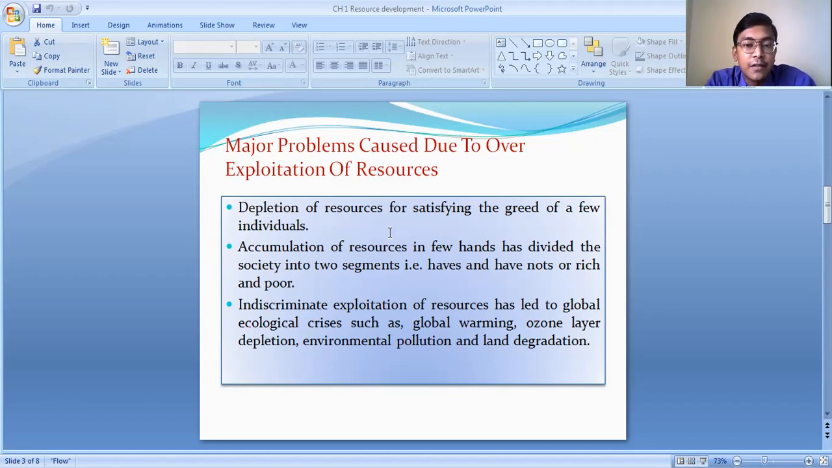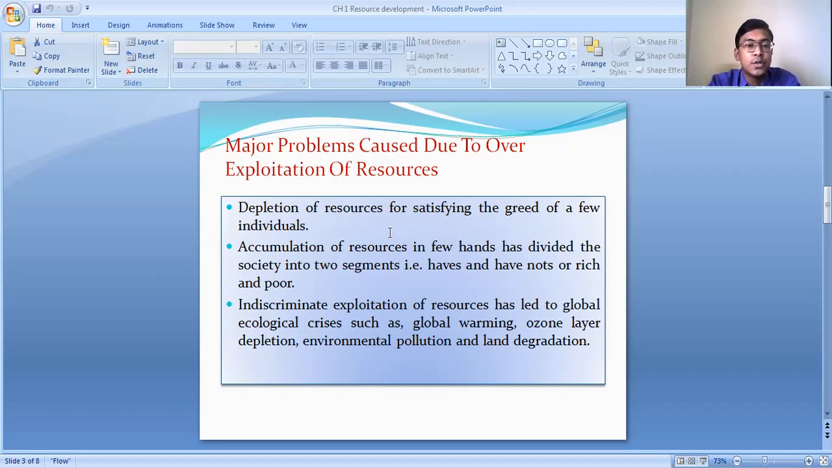That means "haves" means the group of people who have the resources, that is the rich people, and the "have nots" basically include the poor people who do not have access to the resources. So haves means the rich people and have nots basically means the poor people. Because of this accumulation of resources in few hands, the society has got divided into two, that is the rich and the poor.